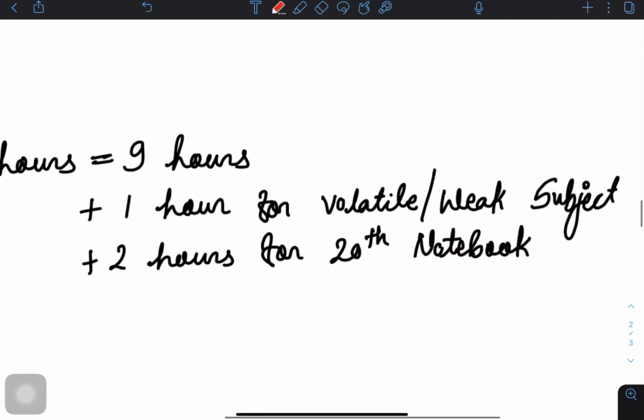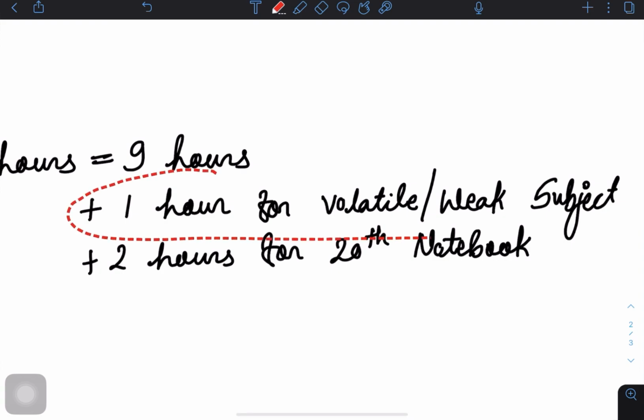Plus, this is very important, guys. You have to give 1 hour for your volatile or weak subject. This volatile or weak subject should be different for everyone. For me, my volatile subject was pharma. I used to give 1 hour to pharma every day, because if I give 4 to 5 days to pharma, I will remember it, but after 15 to 20 days, I am going to forget it. Micro is also a volatile subject, and art is also a volatile subject. PSM for that matter, some chapters of PSM. So you can give this 1 hour to whichever subject you want.